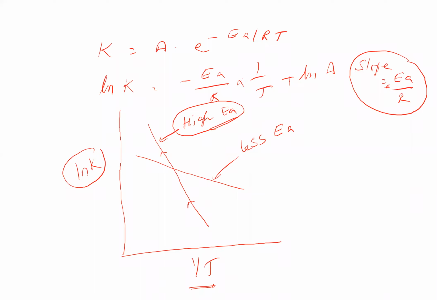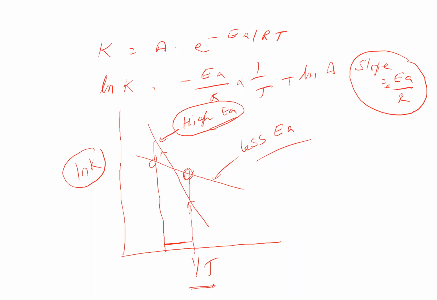Take this 1 by T value here. For a small temperature range, we can see a high, steep rise. If you take the same temperature range here, we can see a smaller increase. In this case, only a small increase is there in the case of the less EA value.